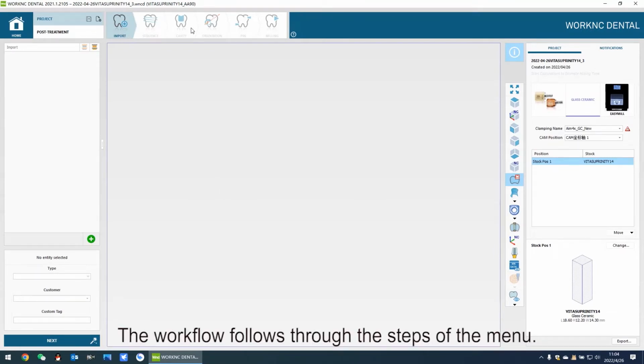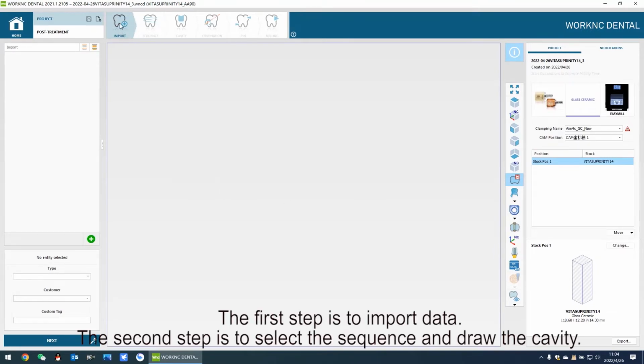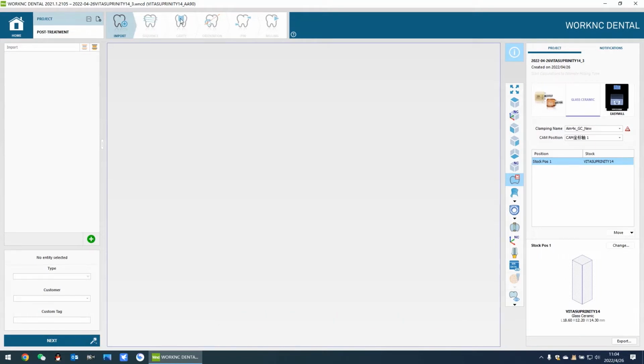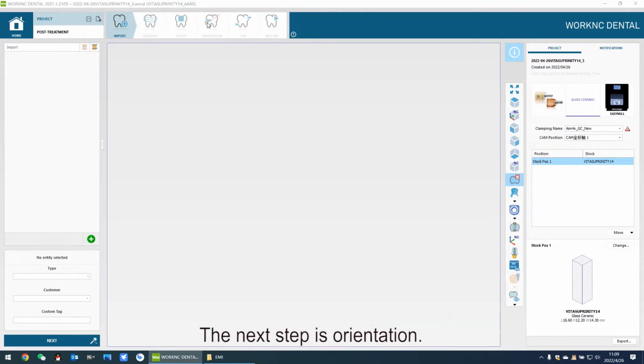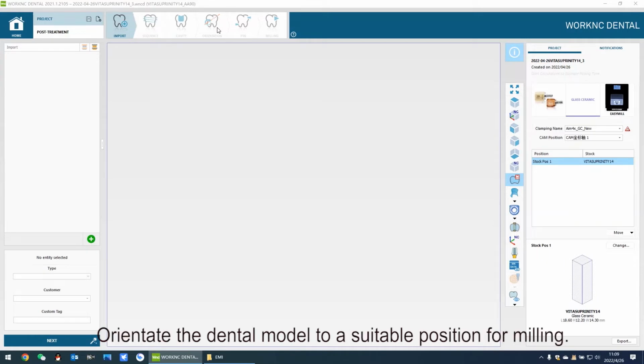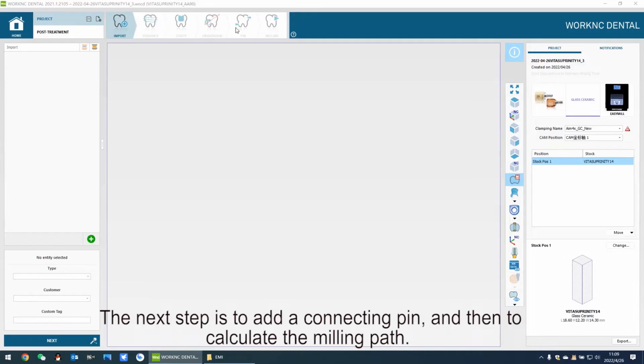The workflow follows through the steps of the menu. The first step is to import data. The second step is to select the sequence and draw the cavity. Normally, we don't need to draw the cavity. Currently, most scanners will generate data in 2 files, the STL file and the PTS file for cavity. The next step is orientation. Orientate the dental model to a suitable position for milling. The next step is to add a connecting pin, and then to calculate the milling path.